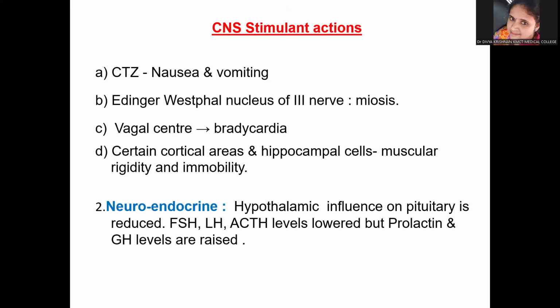So, it can reduce the hypothalamic influence on the pituitary and can lead to lowering of FSH, LH, and ACTH levels, but prolactin and growth hormone levels can be raised. This is the neuroendocrine effect of morphine.